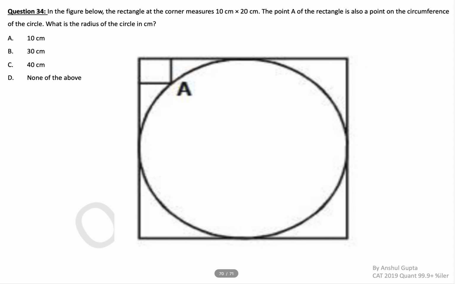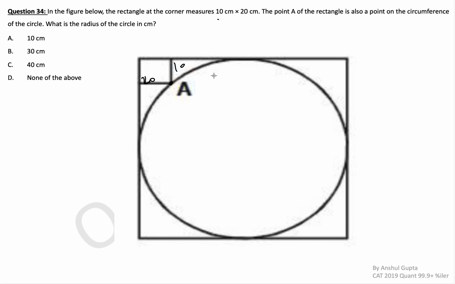So moving to the last question for this mock test. In this figure below, the rectangle at the corner measures 10 cross 20 centimeters. No dimensions are given, basically horizontal, vertical, so we can take anything. Let's take this as 10, this is 20. The point A of the rectangle is also a point on the circumference of the circle. What is the radius of the circle?